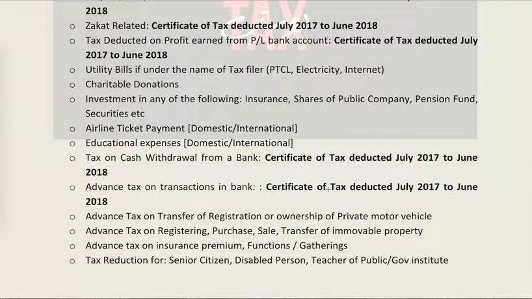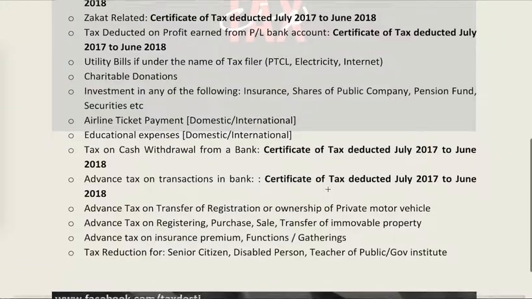Certain amounts are deducted when you are a non-filer or when you are first time filing your tax return. For example, if this is your first time filing your tax return for 2018, which means that you have been a non-filer in the previous year, then even if you wrote a cross check or got a pay order made, a certain income tax amount was deducted, which you can get back if you file your tax return by mentioning it.